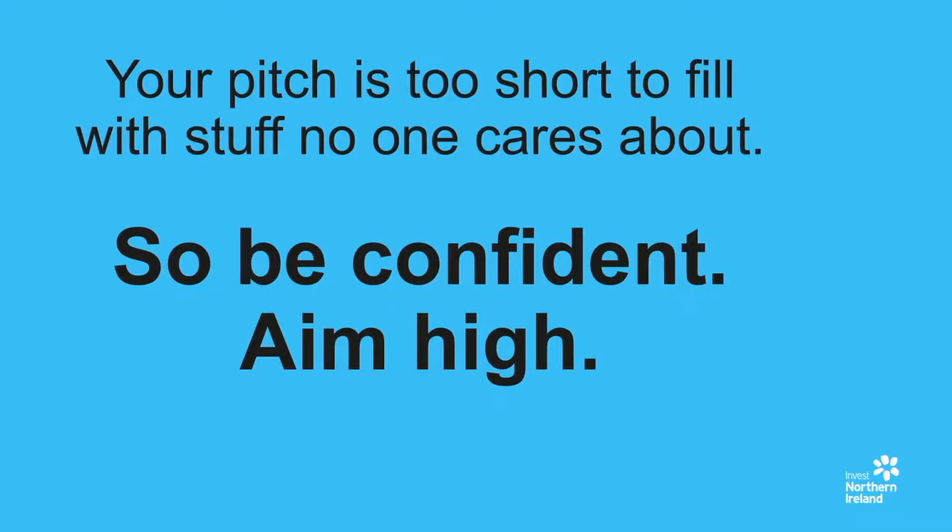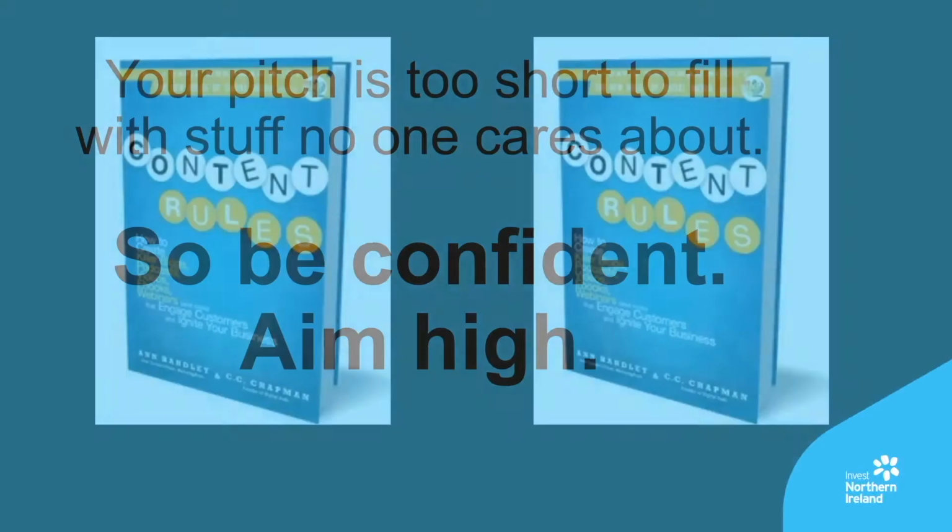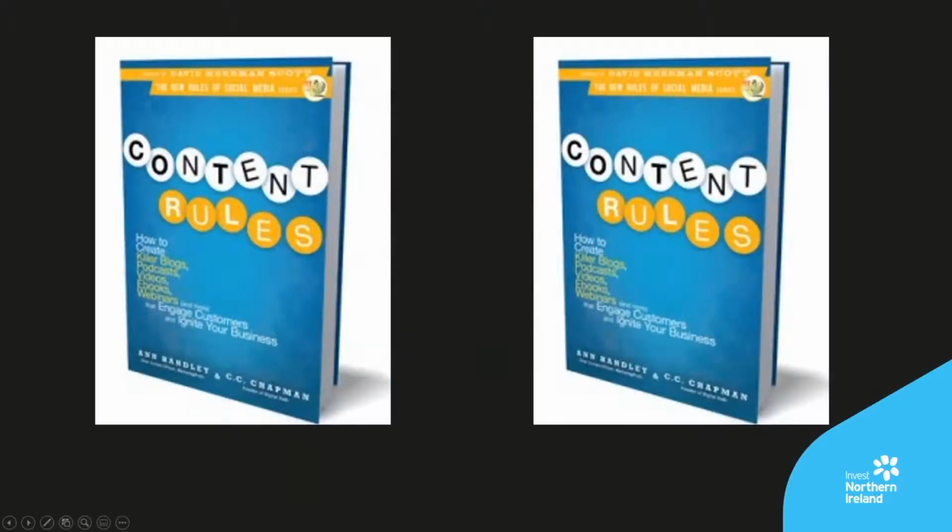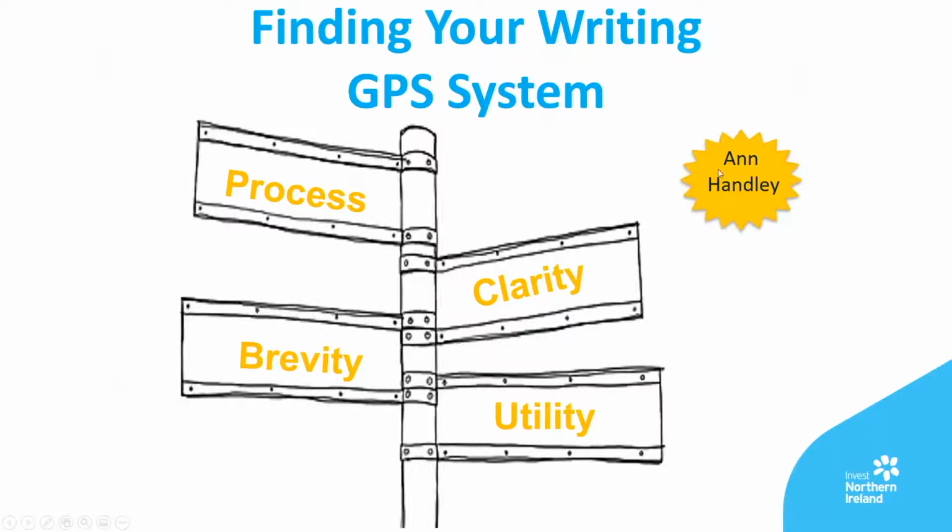Having thought about your content, we now need to think about our structure. In her great book, Content Rules, Ann Handley talks about finding your writing navigational system or your GPS. In her book, she says, we need to respect our audiences and accept that when we're writing a script, we have a responsibility to inform and help, not annoy or bore people to death. The best way to respect your audience is to find your writing GPS system.